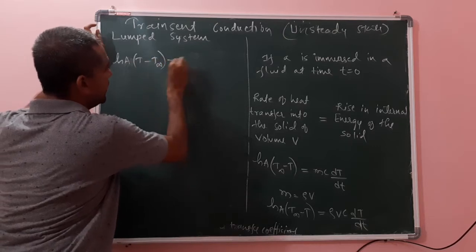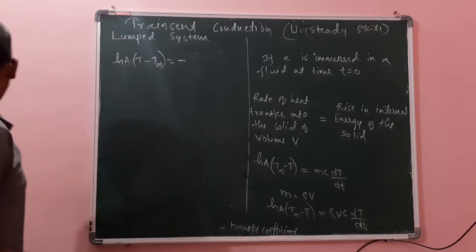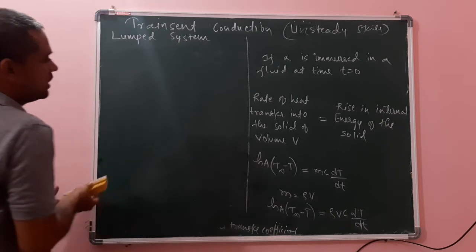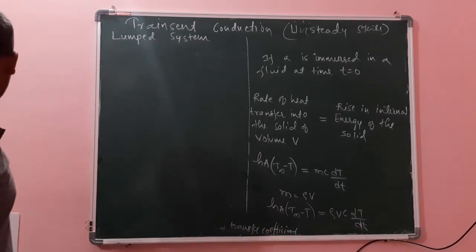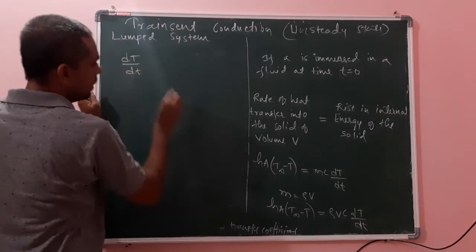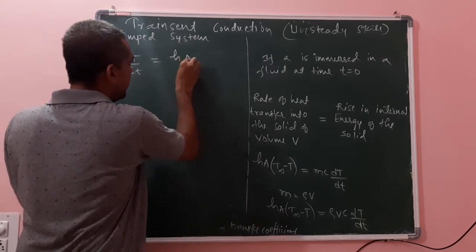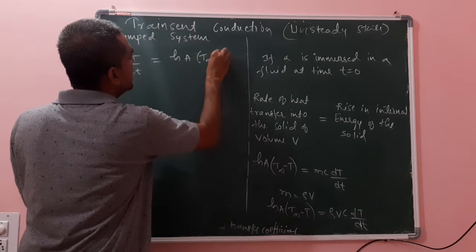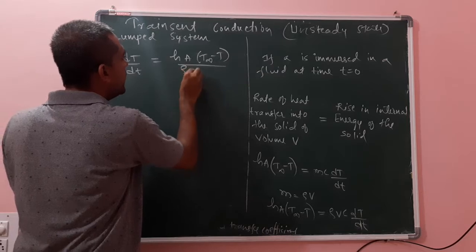Since we are solving by separating the variables, I will rearrange this equation. dT by dt is equal to hA into (T infinity minus T) divided by rho V C.